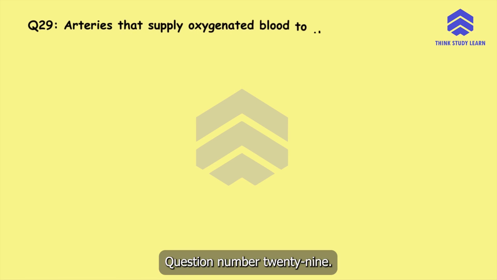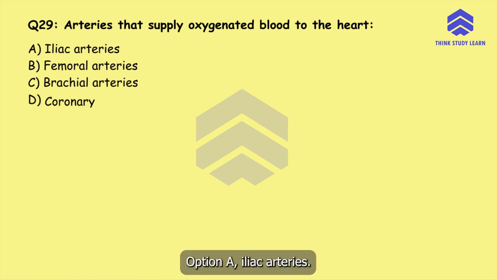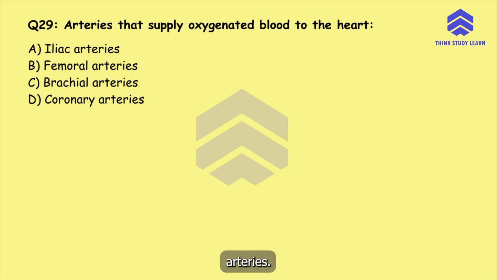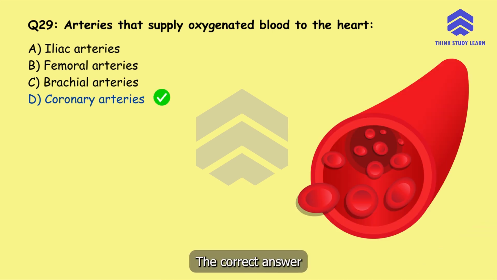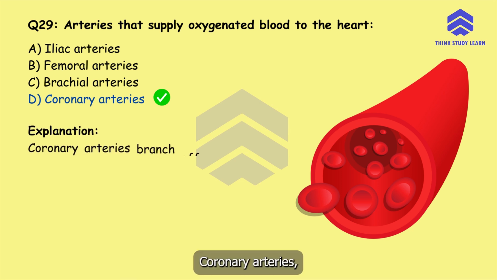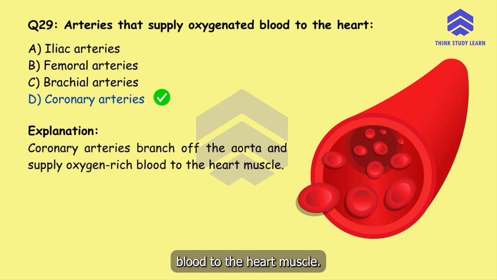Question number 29. Arteries that supply oxygenated blood to the heart. Option A, iliac arteries, option B, femoral arteries, option C, brachial arteries, or option D, coronary arteries. The correct answer is option D, coronary arteries. Coronary arteries branch off the aorta and supply oxygen-rich blood to the heart muscle.